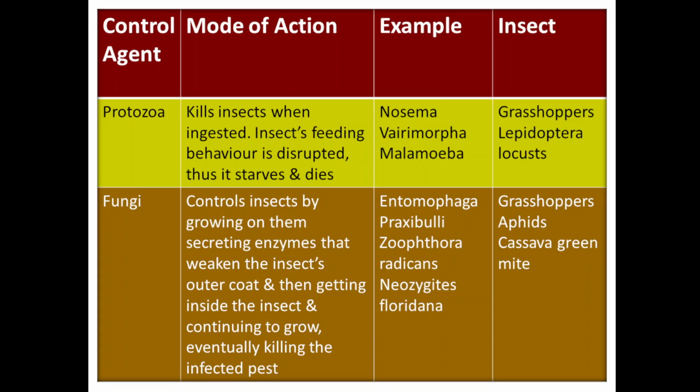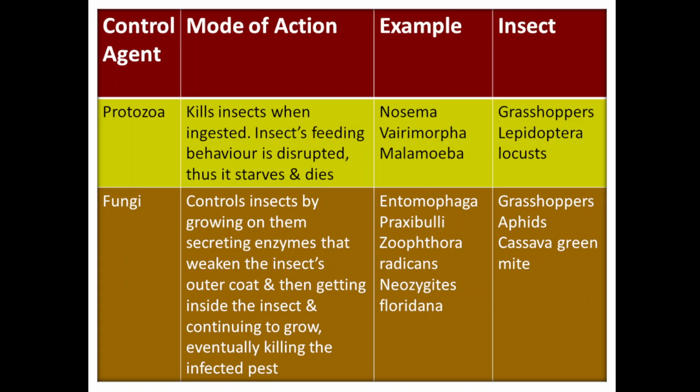So in all we have seen six different methods to control pests or insects: first the physical method, mechanical method, biological method, agricultural method and chemical method. Today we have seen what biopesticides and bioinsecticides are and how they help to kill the insect or pest so that the crop will grow healthy.